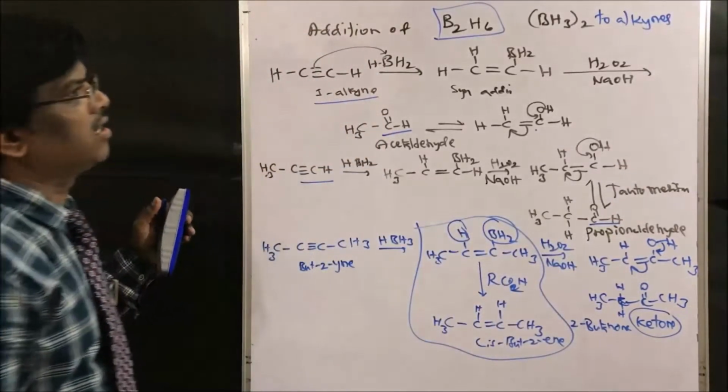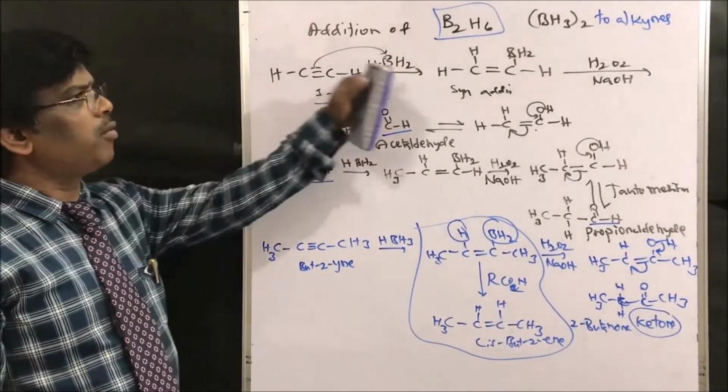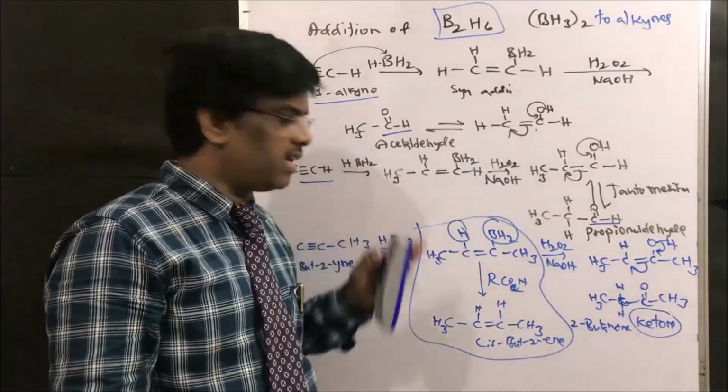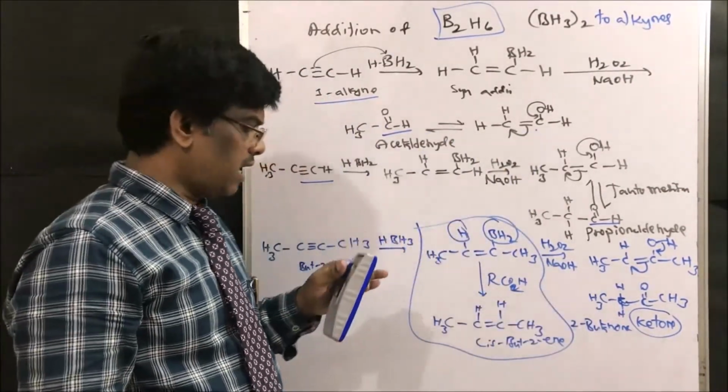This is the reaction, addition of diborane to alkynes, whereas primary alkyne gives aldehyde, secondary alkynes give ketones. Right friends? Next.